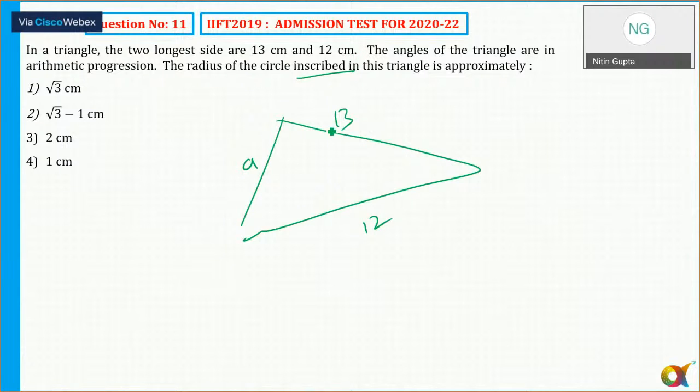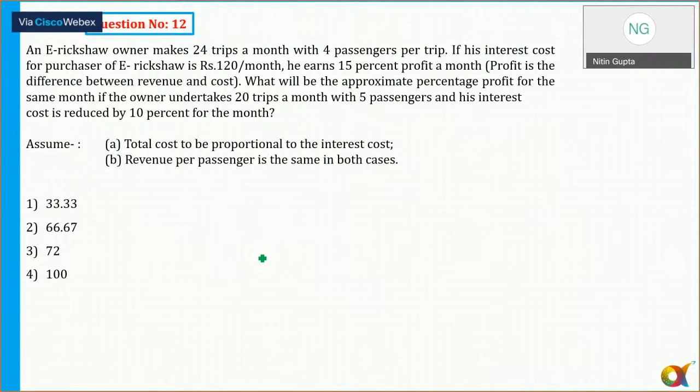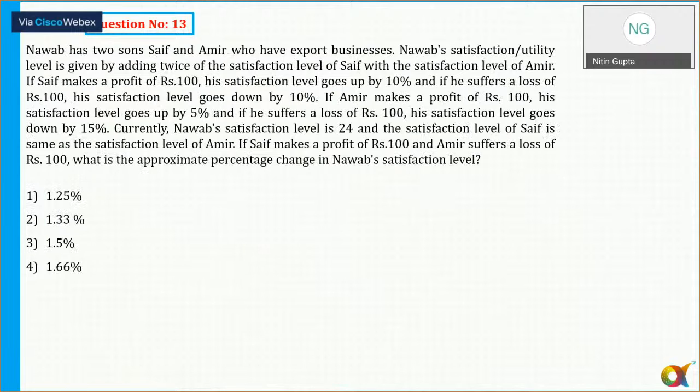So I have the smallest one, this is a plus b, this is a, and b plus d. So the sum of these three is equal to nothing but 180. So a is equal to 60. But you can't find out the sine. You know, inradius is equal to area upon s. So area is what? It is cos 60. Okay, might be time consuming. Again, lengthy. Oh, a very big question.